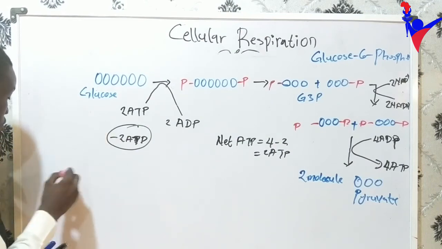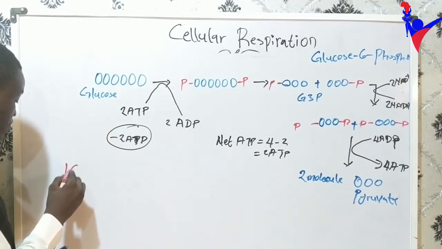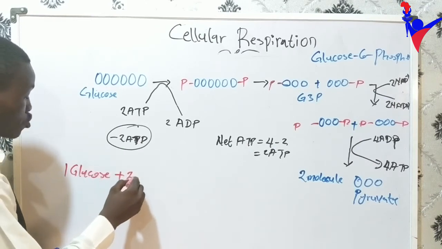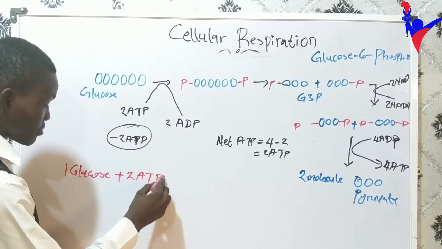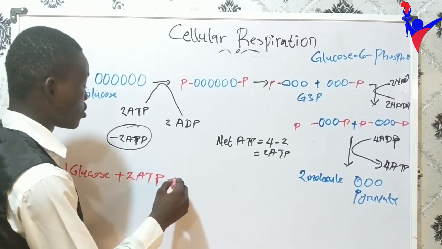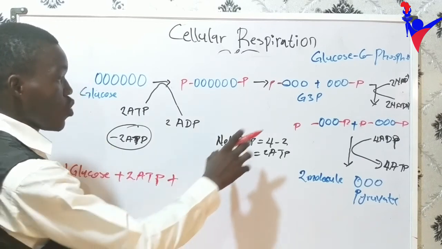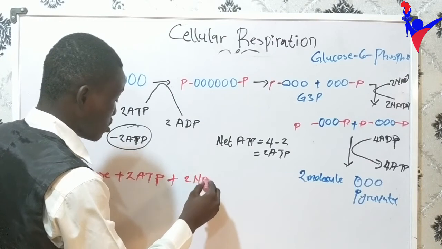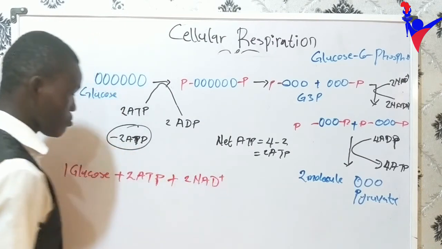We need 1 mole of glucose plus 2 ATP, don't forget, plus what again? We needed 2 NAD. That's the second phosphorylation.